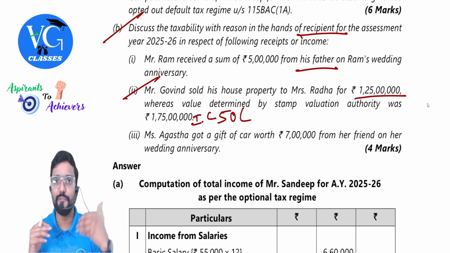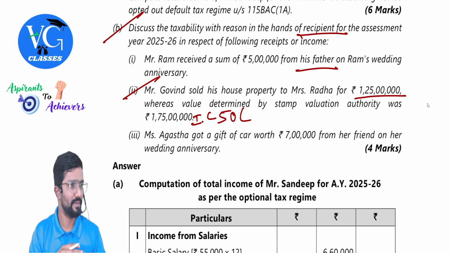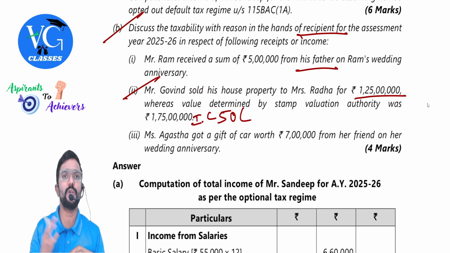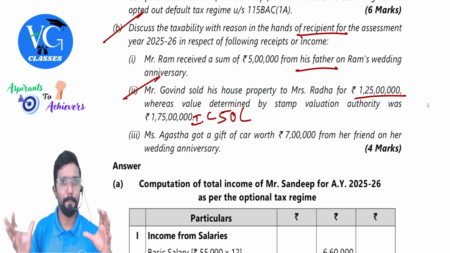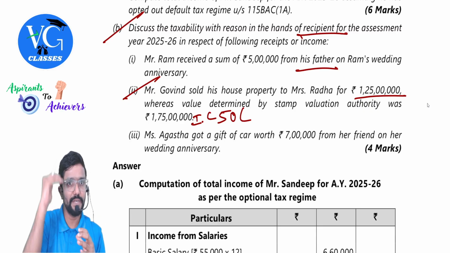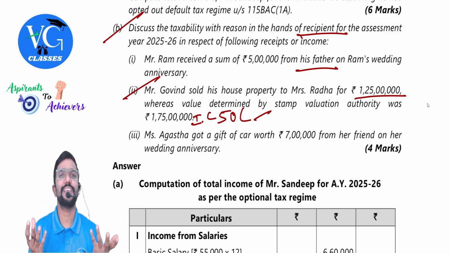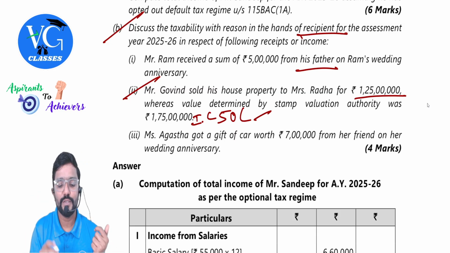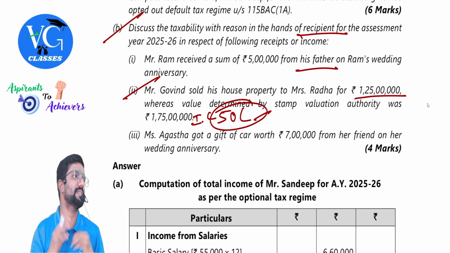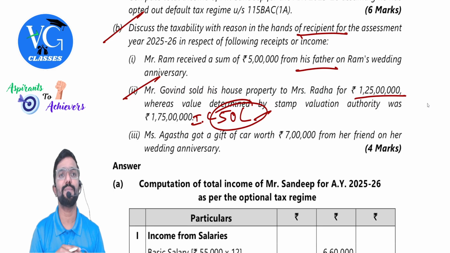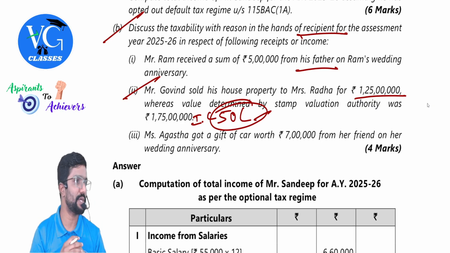Okay. Compare that with 50,000. Whichever is higher you take. So 1 crore 25 lakh into 10%. Compare that with 50,000. Take whichever is higher. Compare that with 50 lakh. 50 lakh is more than that. Correct. So is entire 50 lakh taxable? Yes. Entire 50 lakh is taxable in the hands of recipient because it is a purchase of immovable property for inadequate consideration.